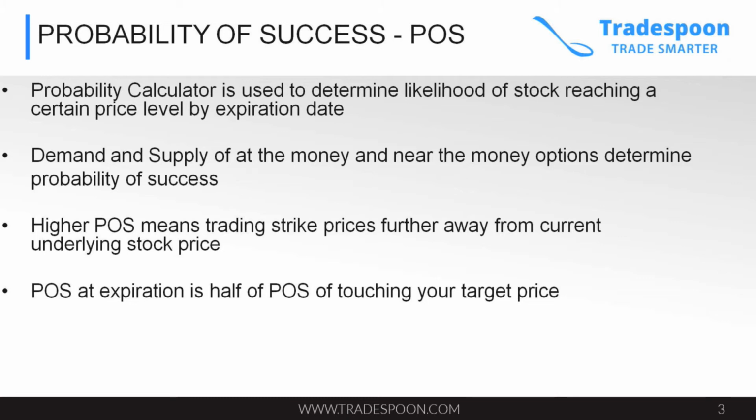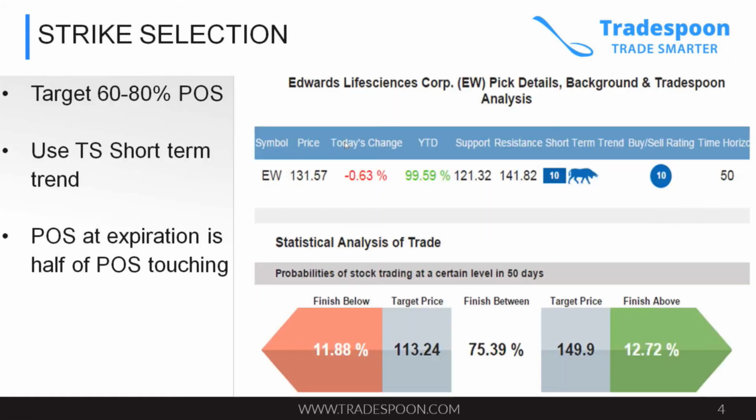If the stock, after the move in your direction, reverts to its mean, that means the probability of the stock being at its highest level at the expiration date is only half the probability of the stock being at its highest when it reaches your target gain. So keep in mind that you should not wait until expiration, because the probability that the stock will remain at the elevated level in your favor reduces substantially as you approach closer and closer to expiration.